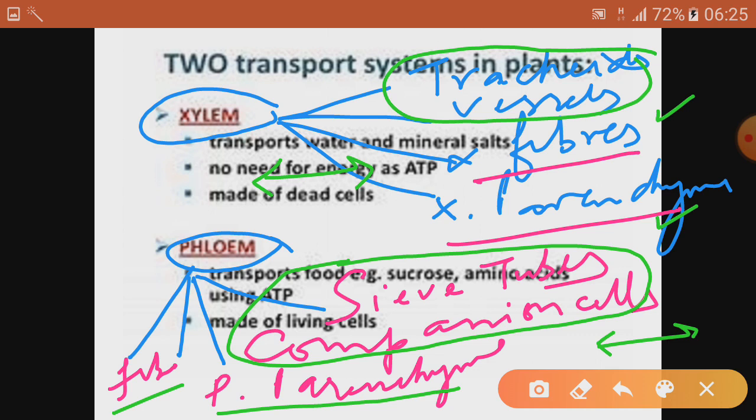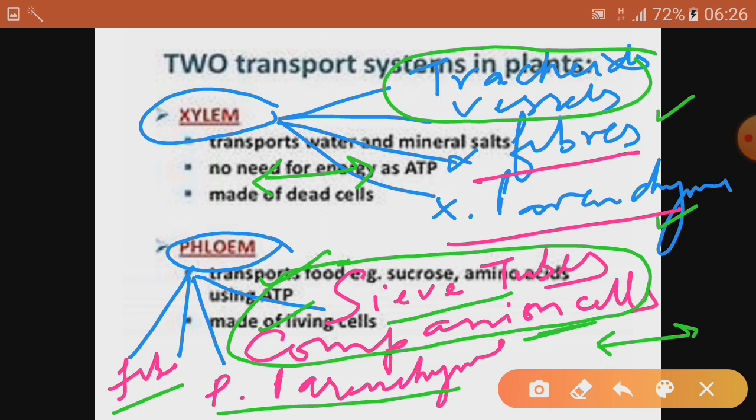Companion means friend. Why is it called companion cell? Because sieve tubes don't have a nucleus. So who will help in performing their role? Just nearby them companion cells are present, and they do have a nucleus, and they help out sieve tubes in conduction of food. So these two basically help in conduction of food, and sieve tube is being helped by the companion cell which is just nearby it.